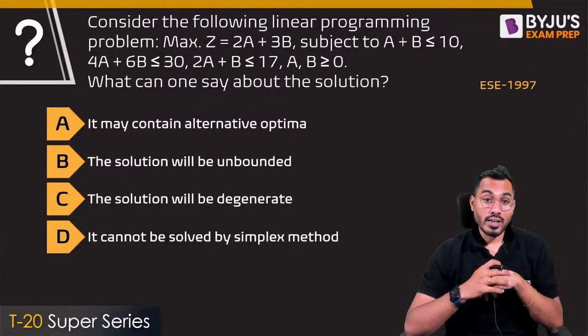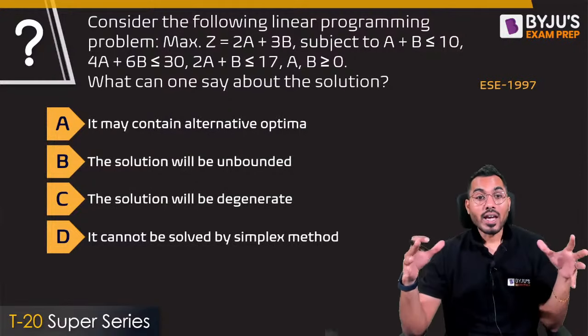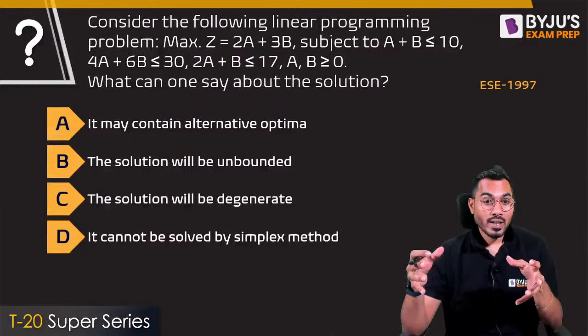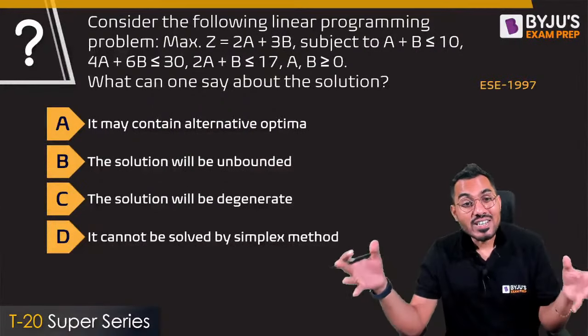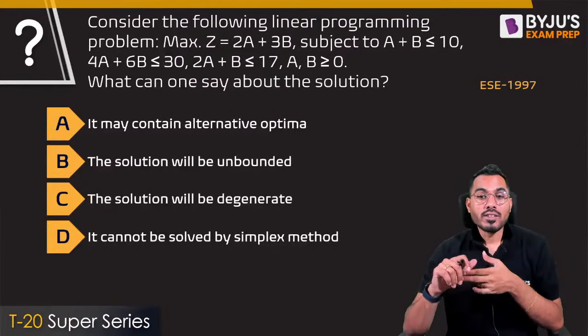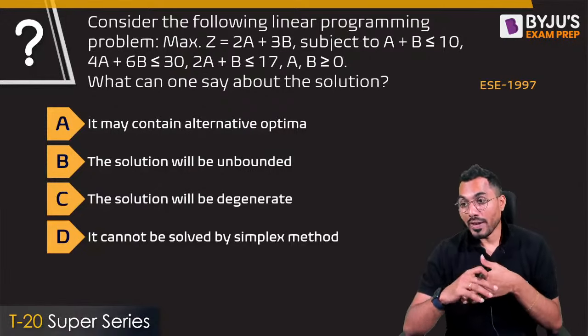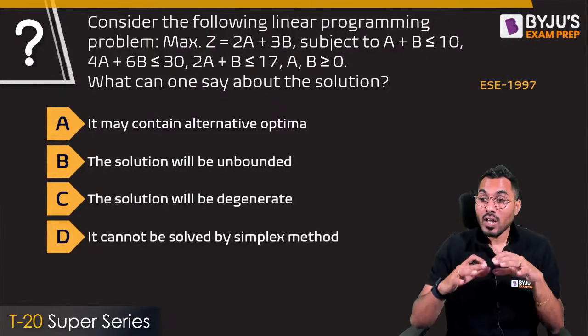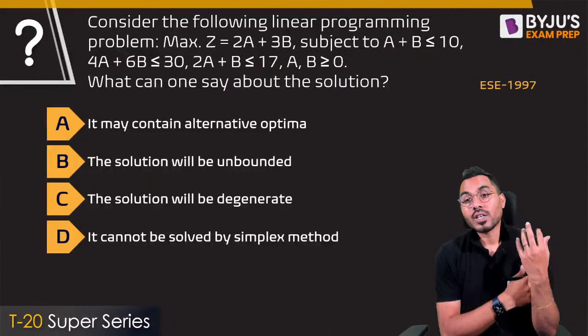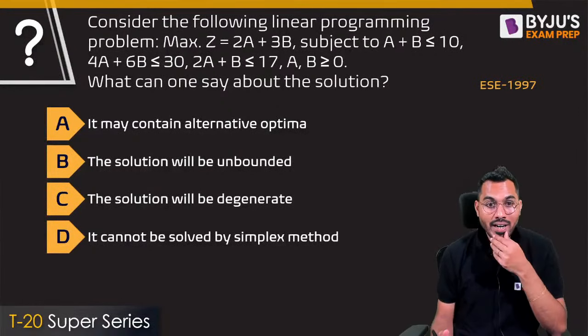It may contain alternative optima, or the solution may be unbounded, or it may be a degenerate solution, or it cannot be solved by the simplex method. What will be your answer? Based on the maximization function and the objective function given, it may contain alternative optima. And why is it so?